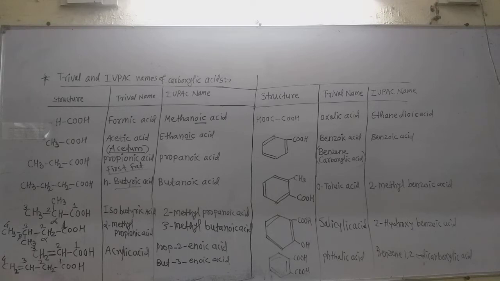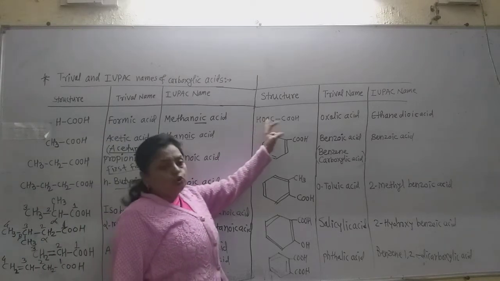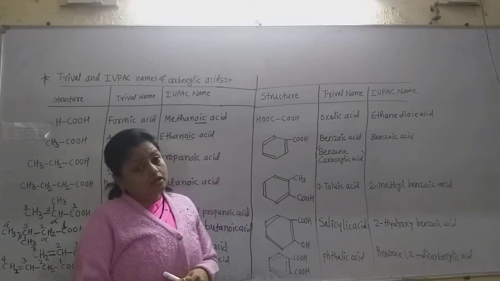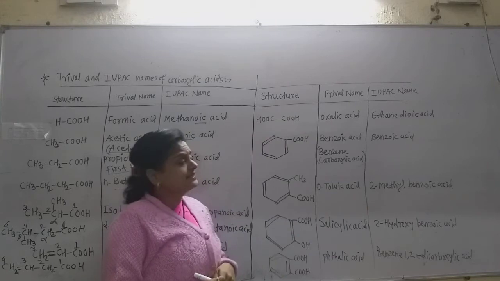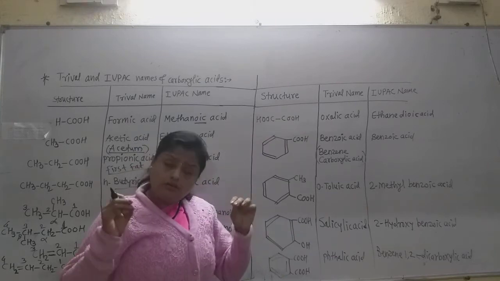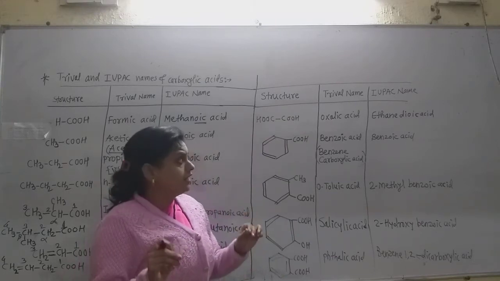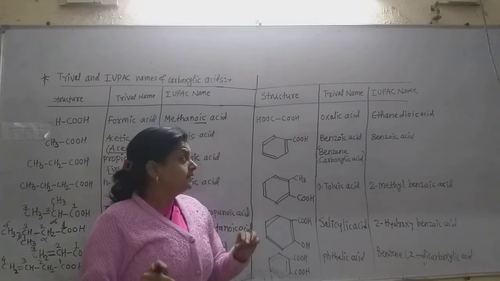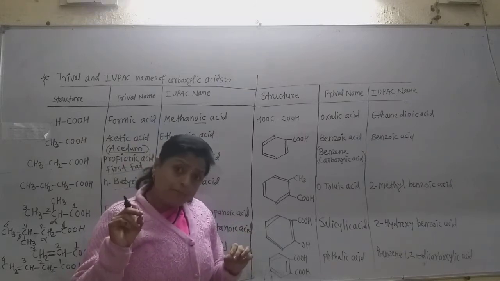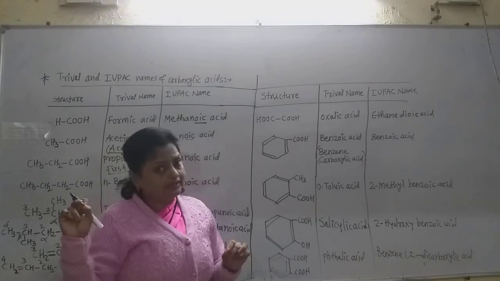Now see the carboxylic acid having 2 COOH groups, how they are given the IUPAC name. This is the oxalic acid, we already saw that. Now if we want to give the IUPAC name containing 2 or more COOH groups, then write down the name of the parent alkane, the complete name of that parent alkane.